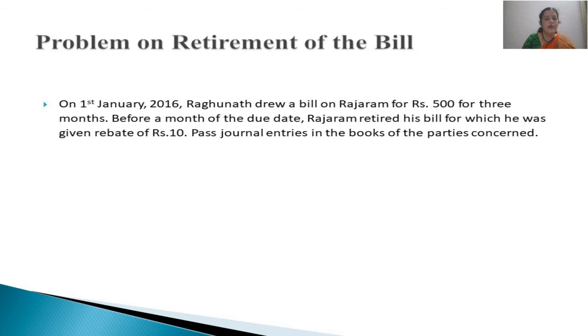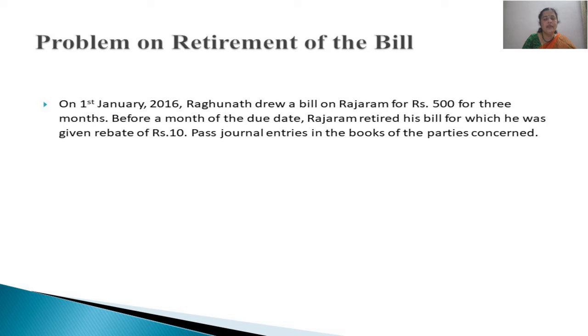Here there is a problem, a simple one. Let us learn solving this problem. On 1st January 2016, that is on the transaction date, Raghunath drew a bill on Rajaram. So Raghunath is the drawer, Rajaram is the drawee, and 500 is the amount of the bill. The date of the transaction is 1st Jan 2016, for 3 months, which is the duration of the bill.